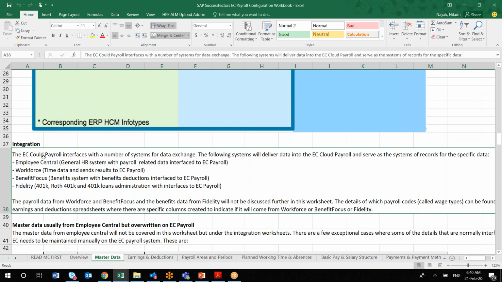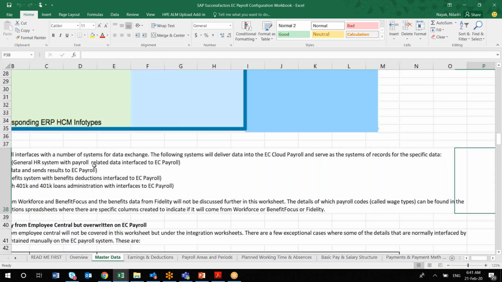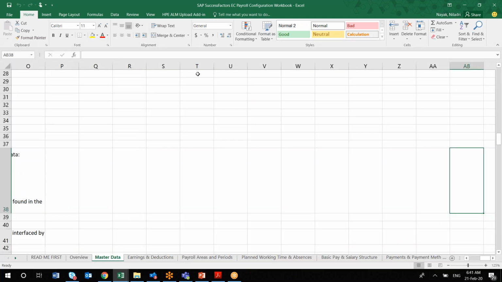If during that iteration the client has asked for some changes, that also you have to capture here. You can maintain it like iteration 1, iteration 2 and iteration 3, or in every sheet you can have one column for each. This is from my experience, what I usually do.